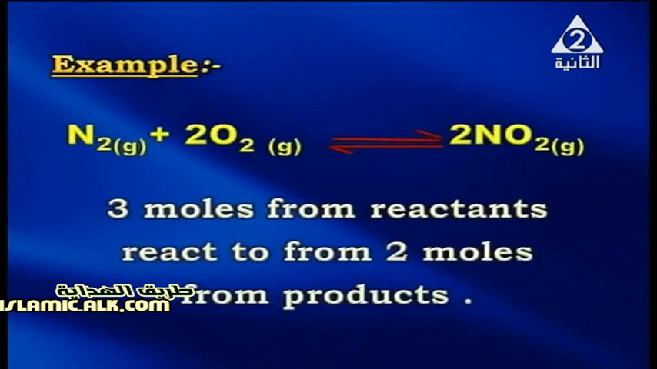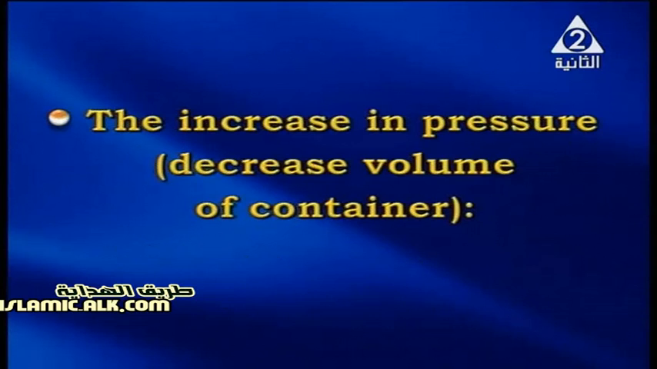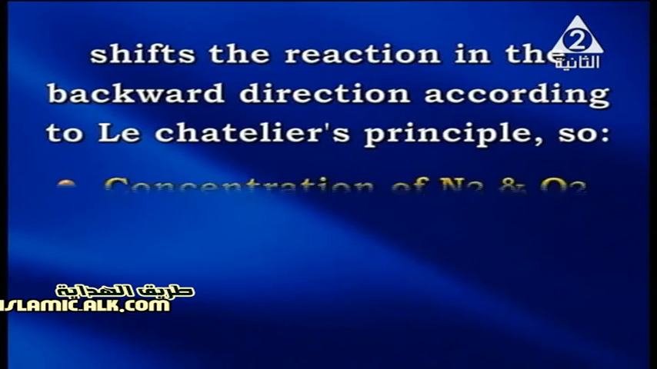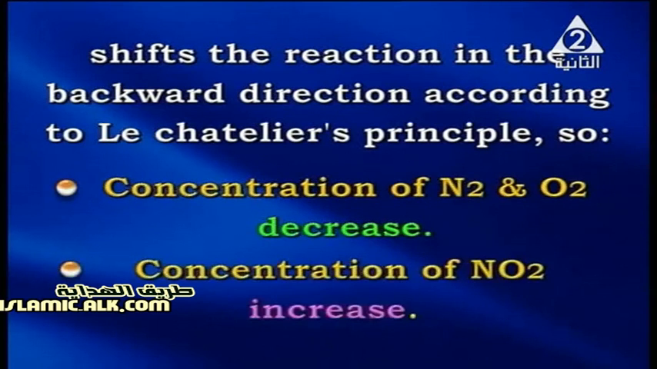Here, my dear student, in the example shown on the screen, N2 plus 2O2 gives 2NO2 gas. Here, 3 moles of reactants react to form 2 moles of products. So, the increase in pressure, by decreasing the volume of the container, shifts the reaction in the forward direction according to Le Chatelier principle, so the concentration of nitrogen and oxygen gas decreases while the concentration